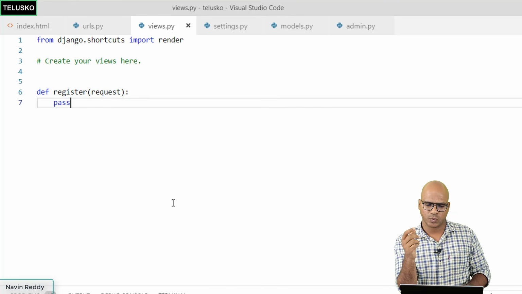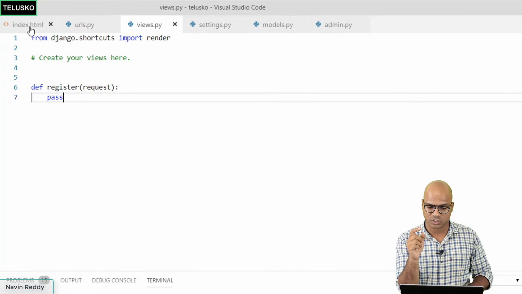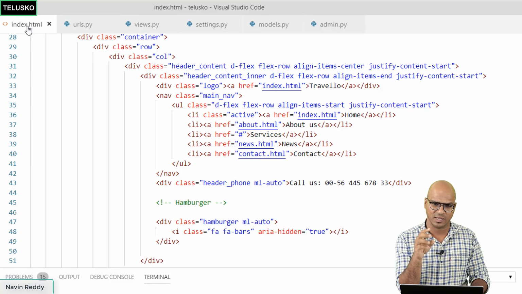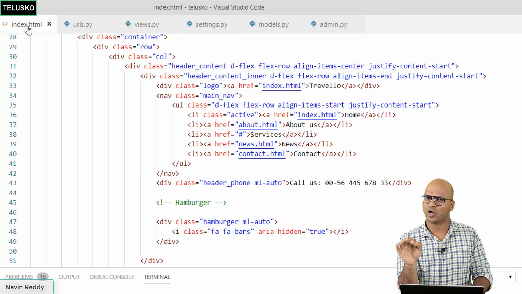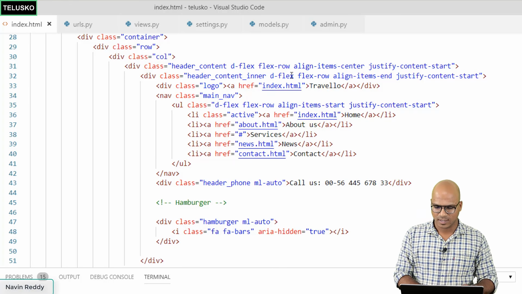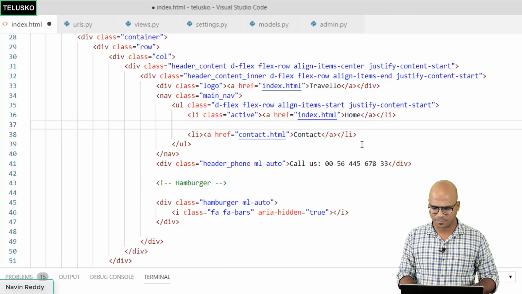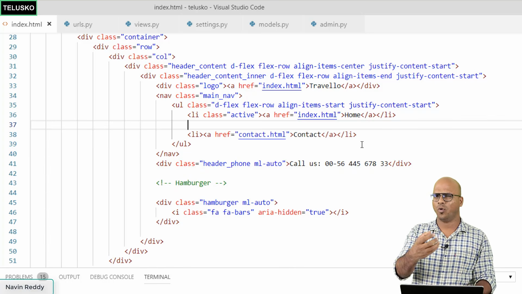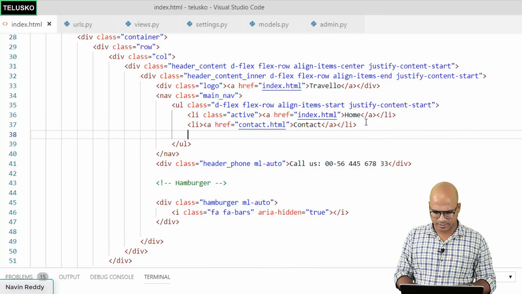But if you want to make it work, of course, you need to call a URL, right? And that will be coming from the index.html. This is where I want that button of registration. So basically, we need three buttons: login, logout, and registration. As of now, let's only talk about registration because that's what's important. So I will go back here and remove all this about, services and news. So let's have index.html and contact there. And in between, I want to have registration. We'll copy this and paste.